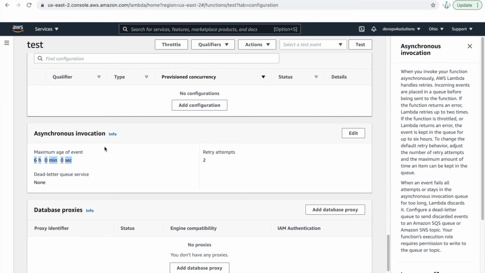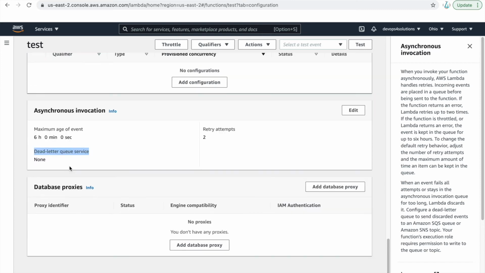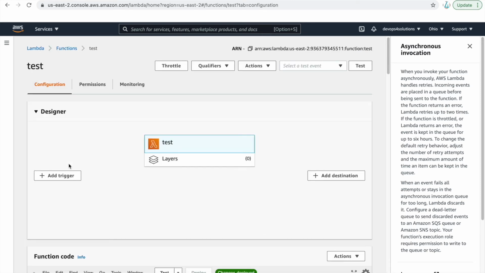Or when the event fails all attempts or stays in the asynchronous invocation queue for too long, then Lambda discards it. For that also, you have an option to configure a dead letter queue service. You can configure this dead letter queue to send discarded events to an Amazon SQS queue or Amazon SNS topic, so that you can see what is happening or if there is any issue. So this is all about AWS Lambda functions.